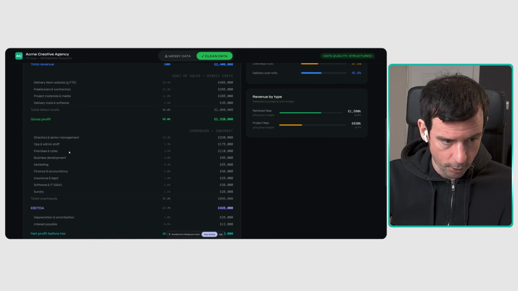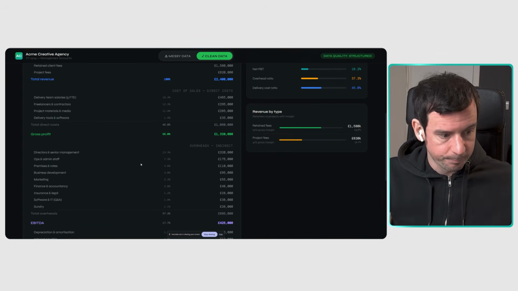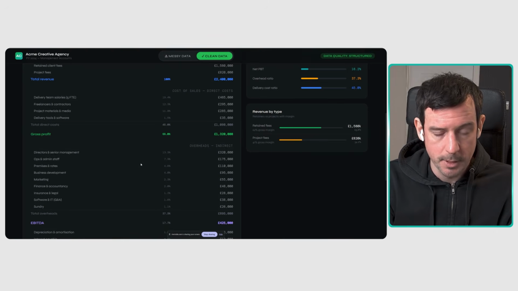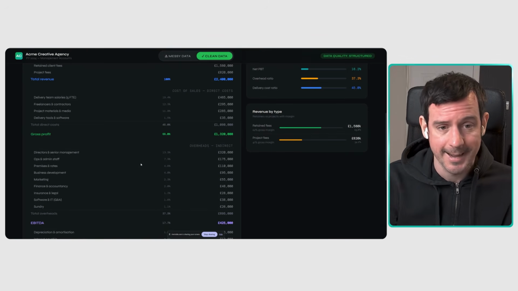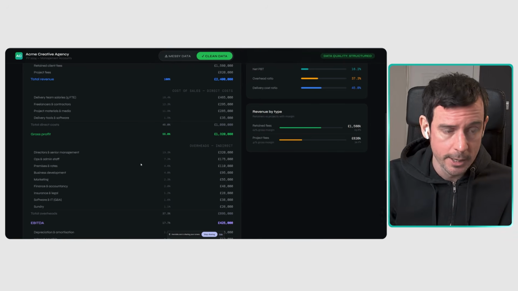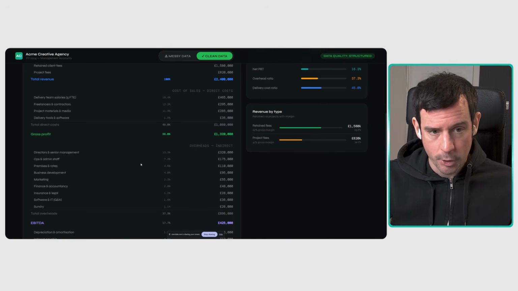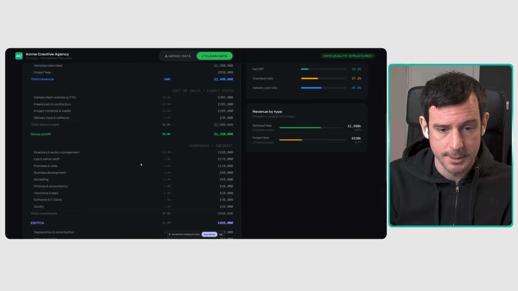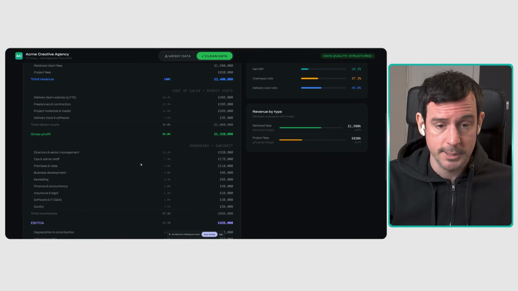So under ops and admin staff, under software, you might even have subcategories, but getting this correct in the first month is what any good fractional CFO should be doing. That should be their number one task in the first month, coming in, looking at your accounting system, looking at your chart of accounts, going, okay, how can we rearrange this financial information so it makes more sense, so we can feed it through to the budgeting, to the forecasting process, etc.